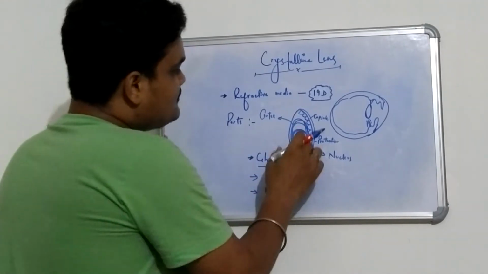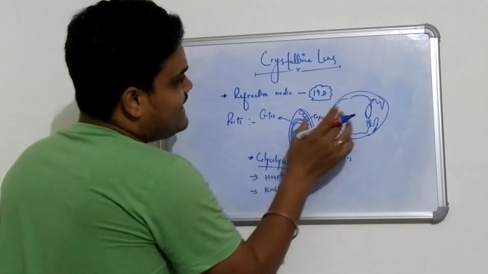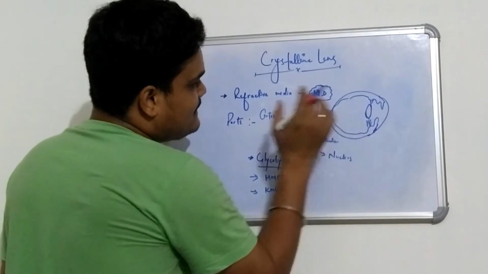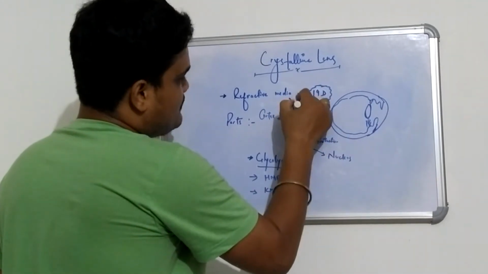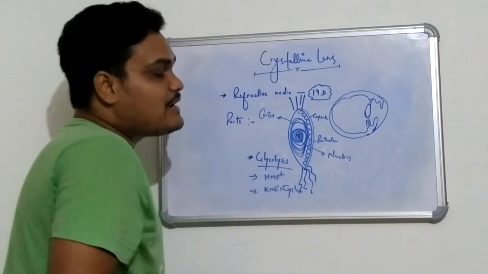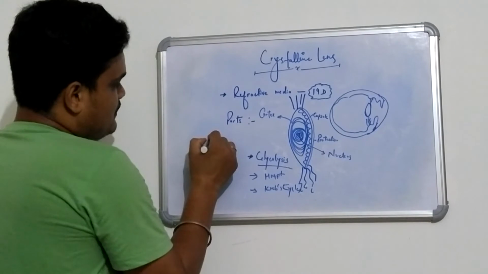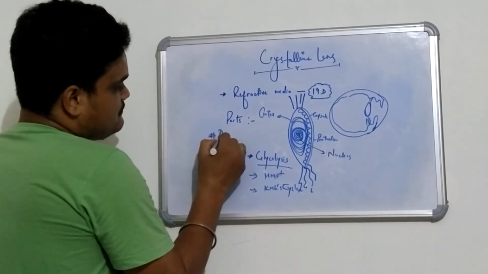Now why has God given this crystalline lens in this place, attached somewhere to the suspensory ligament? Because of only one property, which is called accommodation.